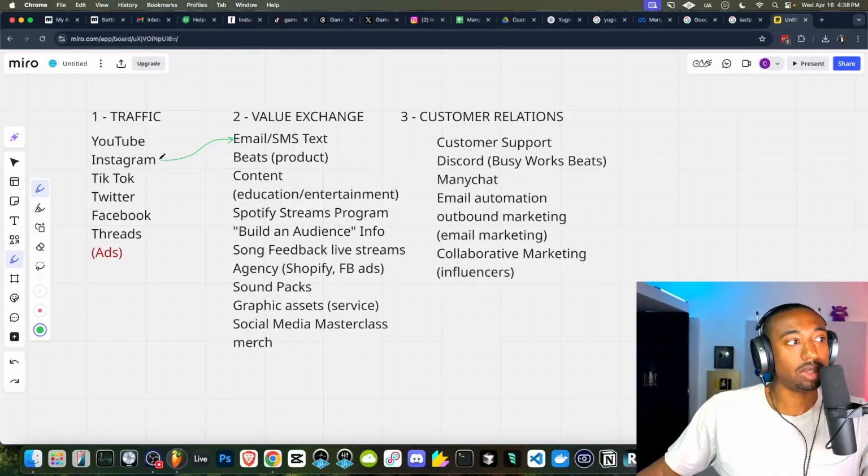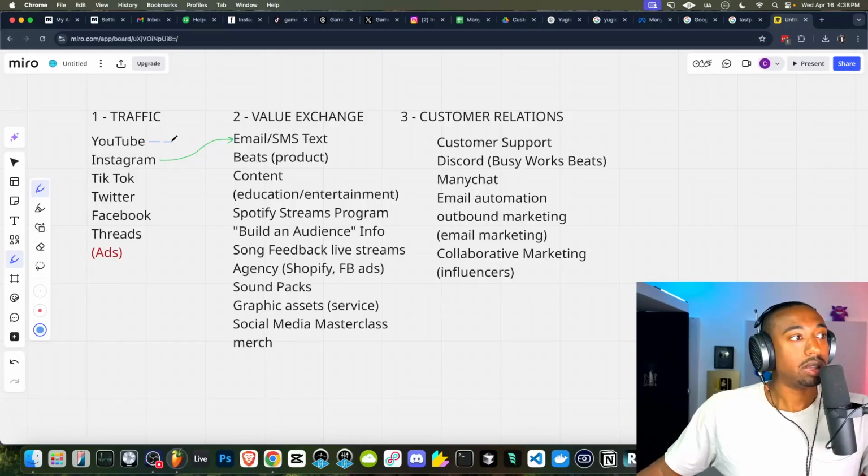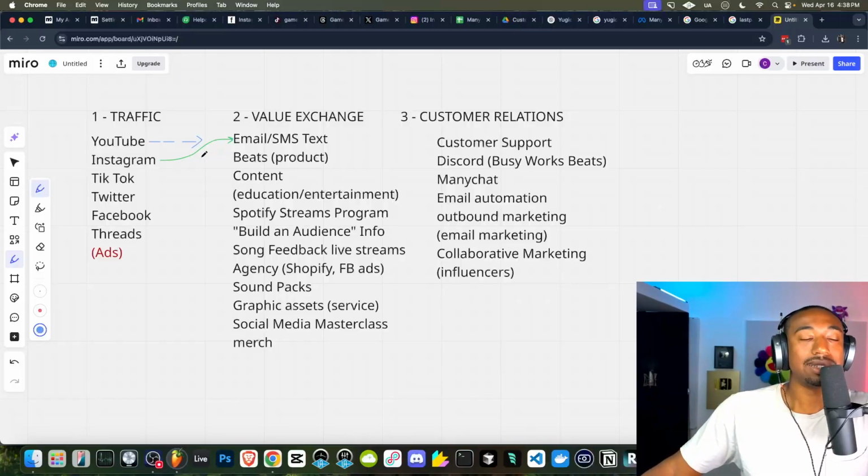So you send people off of Instagram, in this case, to your email list. Now we, in the future, which I will show you, have to run the folks over from YouTube to the email list, because the email list is the only asset you own on the internet. Like I said, you can't take your YouTube following and move it to Instagram. You cannot take your TikTok following and move it to Twitter. You can take your email list and go to a different email service provider.